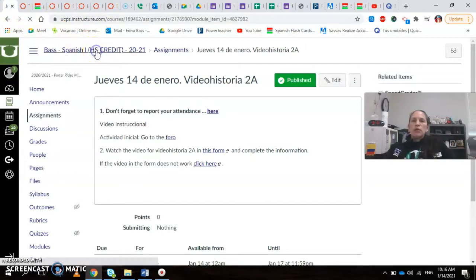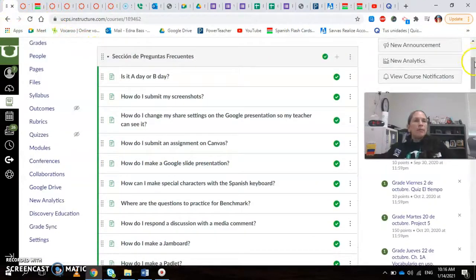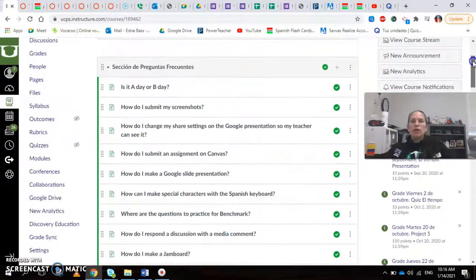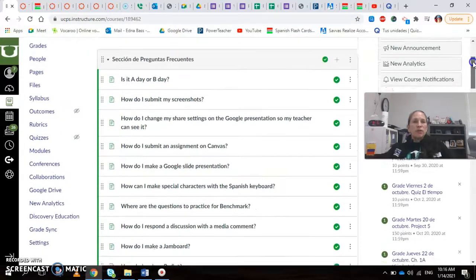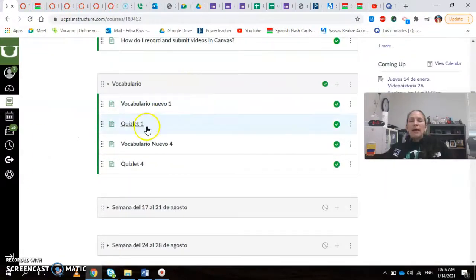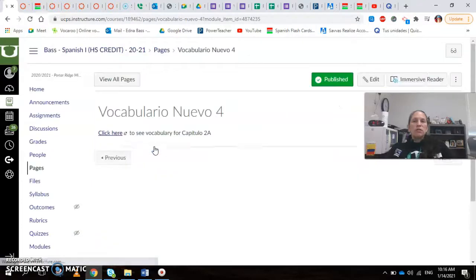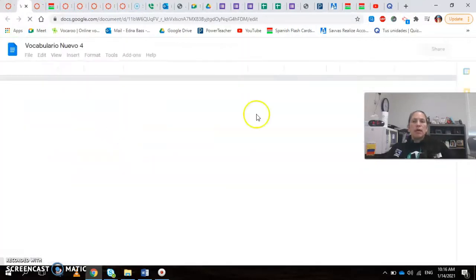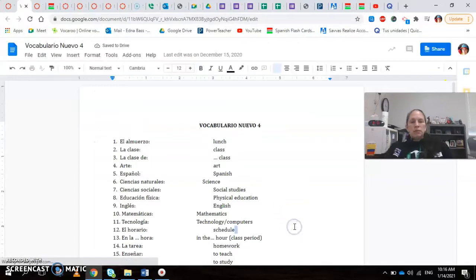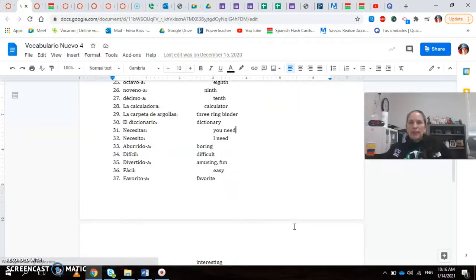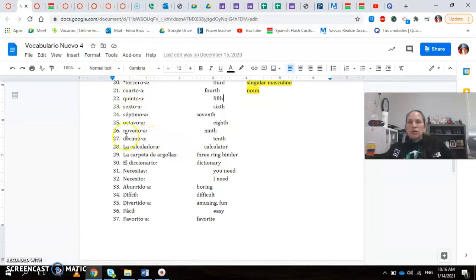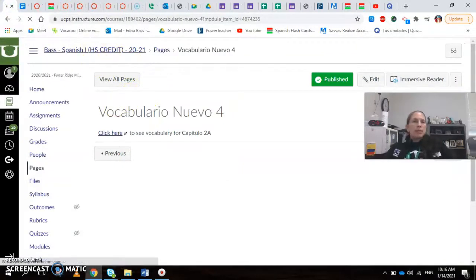And I wanted to show you that I put this new module right here below the sección de preguntas frecuentes, frequent asked questions. And I'm putting the vocabulary that is in construction, but I already put the vocabulary for the chapter 2A, vocabulario nuevo 4. So when you go there, you can find the words that you need to complete your activity for today. They are right, excuse me, right here. These are your ordinal numbers that you're gonna need to complete the activity, so you can use them. Back to the class plan.